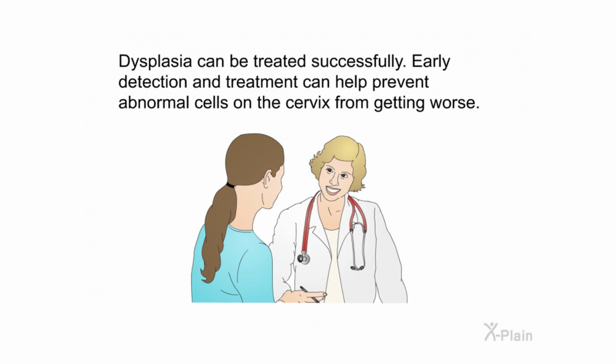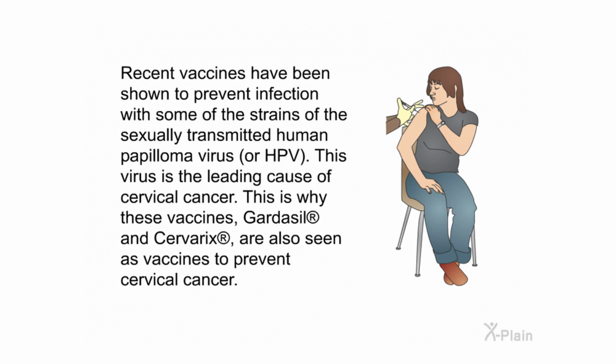Dysplasia can be treated successfully. Early detection and treatment can help prevent abnormal cells on the cervix from getting worse. Recent vaccines have been shown to prevent infection with some of the strains of the sexually transmitted human papillomavirus, or HPV. This virus is the leading cause of cervical cancer. This is why these vaccines, Gardasil and Cervarix, are also seen as vaccines to prevent cervical cancer.